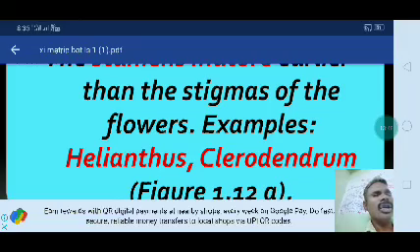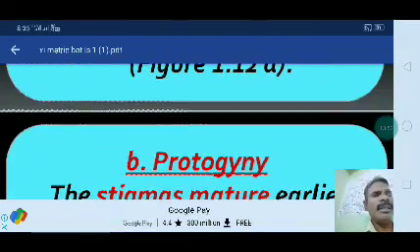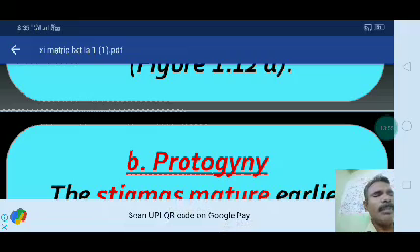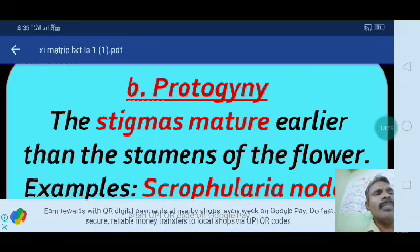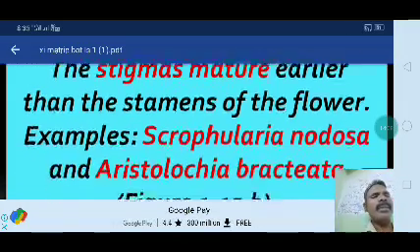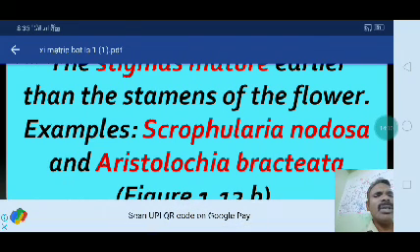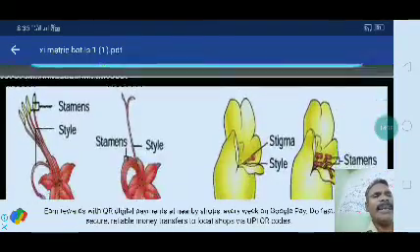Example, Helianthus, Clerodendron. Here you can see protandry. Then protogyny. Gyny means gynoecium, and pro means earlier. The stigmas mature earlier than the stamens of the flower. Example, Scrophularia nodosa and Aristolochia bracteata. You can see the diagram of that one.